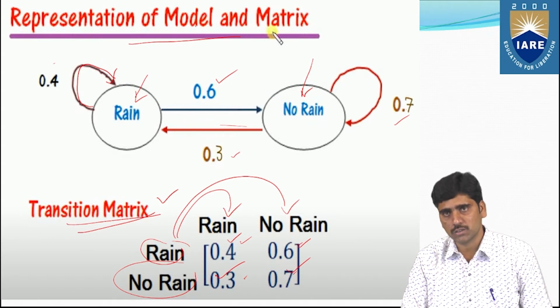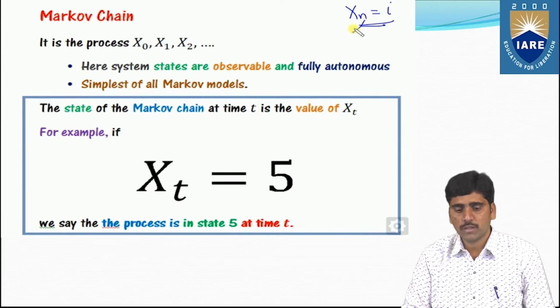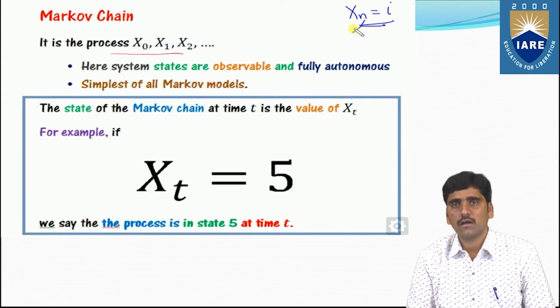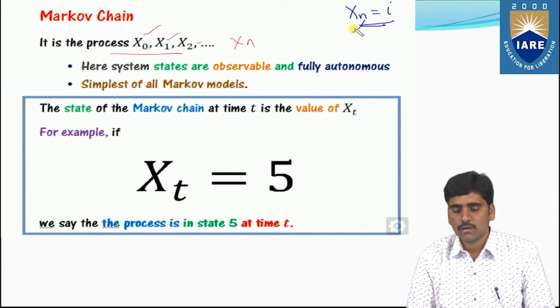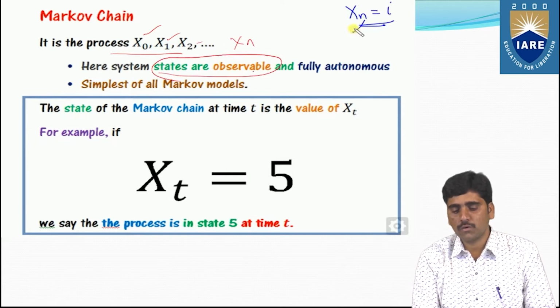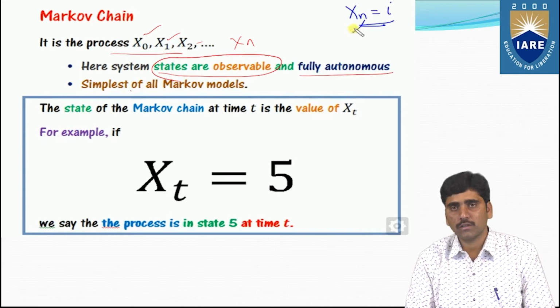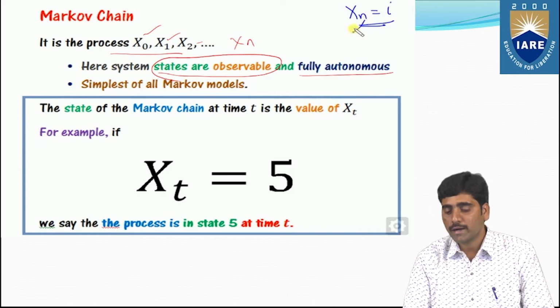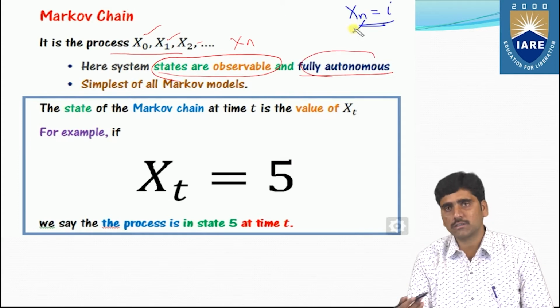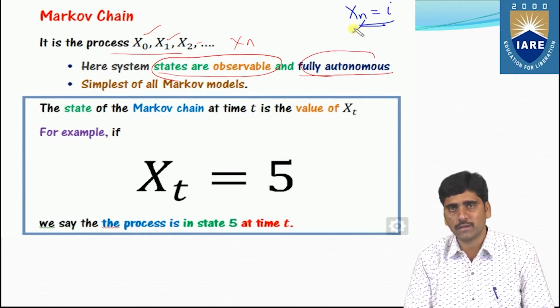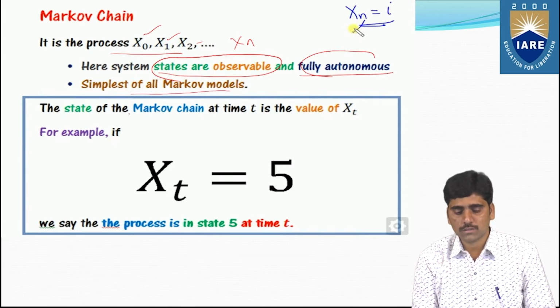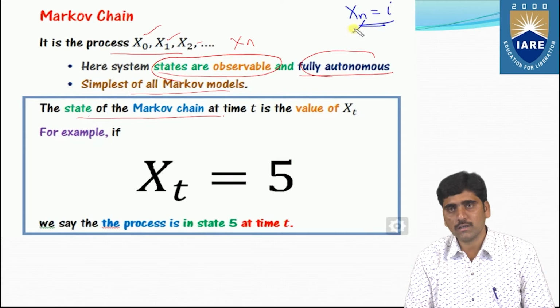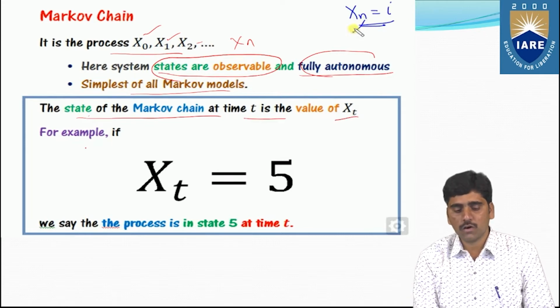See here, the Markov chain is a process which contains x0, x1, x2 up to xn. Here, the states are observable and fully autonomous, that means you can change the state according to your interest. The simplest of all Markov models states that the state of the Markov chain at time t is the value of xt.